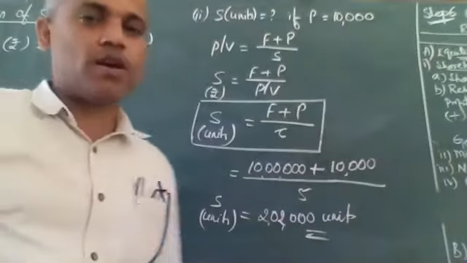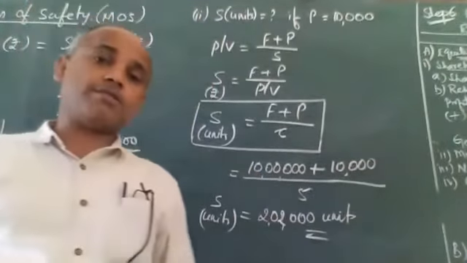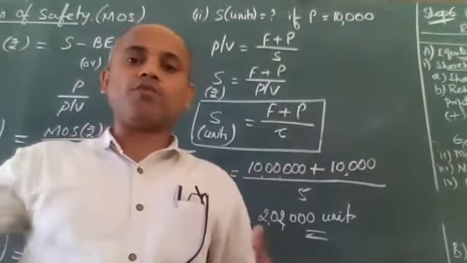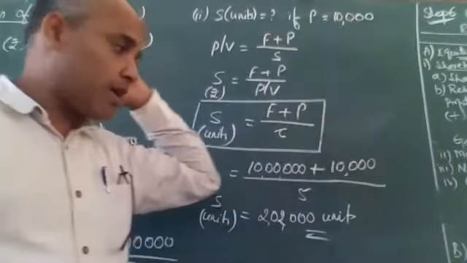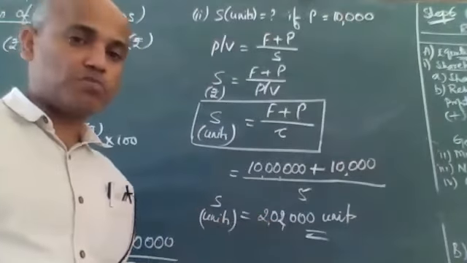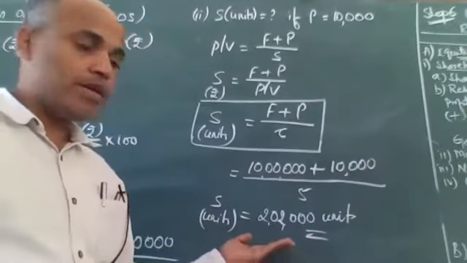This is what management accounting is, right? We don't sell and then decide. We decide what we want and then sell. So if the company wants to make a profit of 10,000, the company should plan to sell 2 lakh 2,000 units. This is what the demand should be. This is what the sales should be, right?